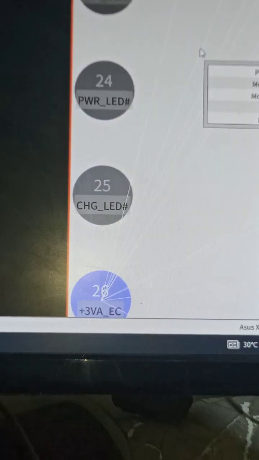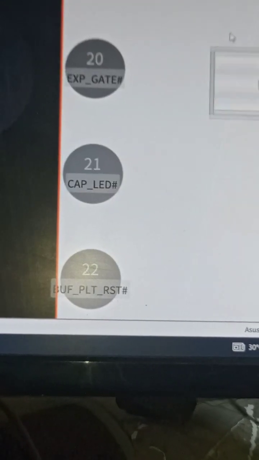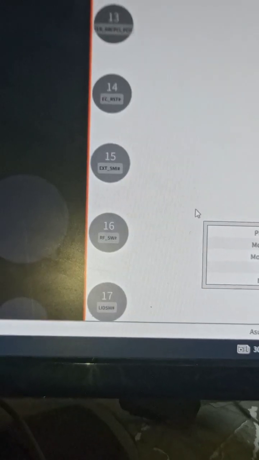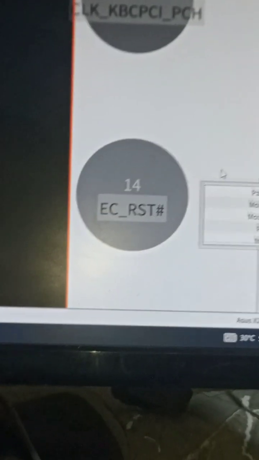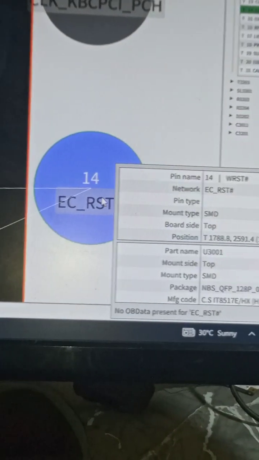All right guys, we have our EC reset pin here on pin 14. Let's check and see the connection. This is our EC reset pin.